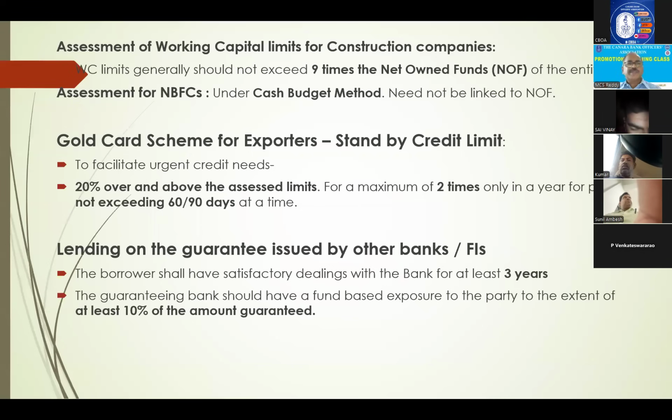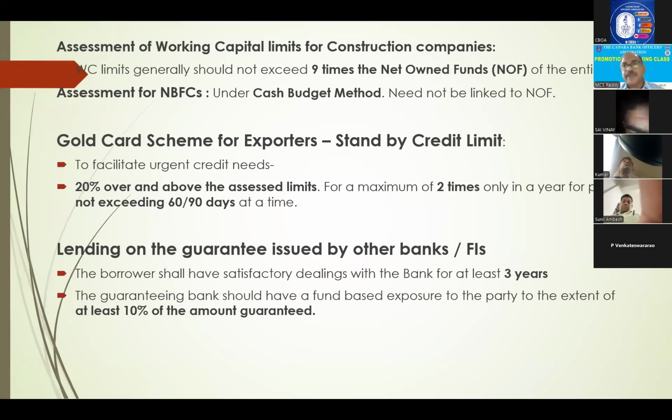Next, for NBFCs, of course, the cash budget method only we follow. Gold card scheme for exporters, standby credit limit. It is to facilitate urgent credit needs, 20% over and above assessed limits. What we do is, at the time of assessment of these gold card exporters, we assess and sanction an extra 20% and keep it.